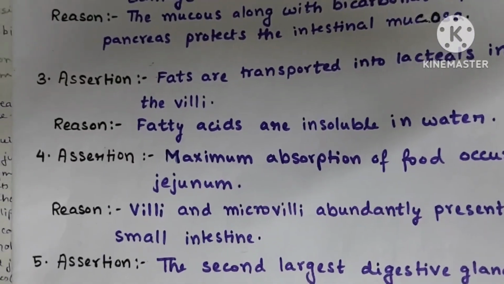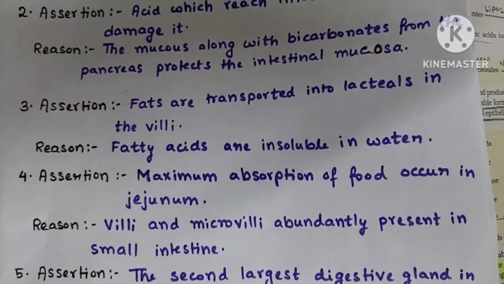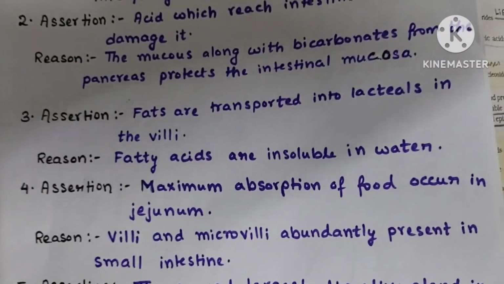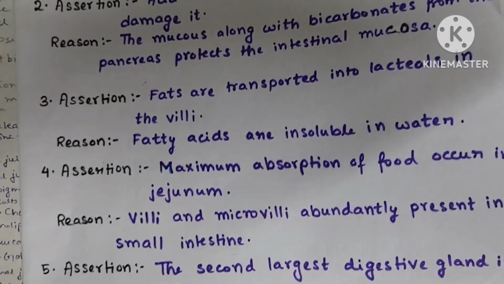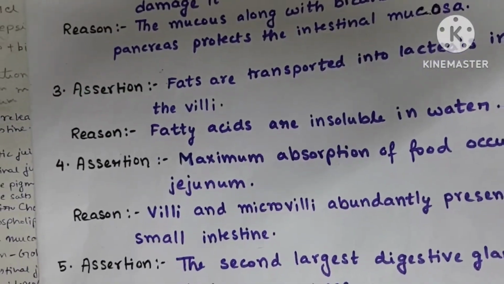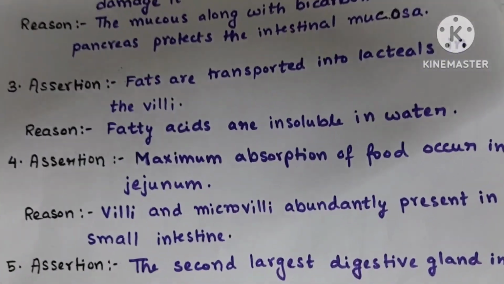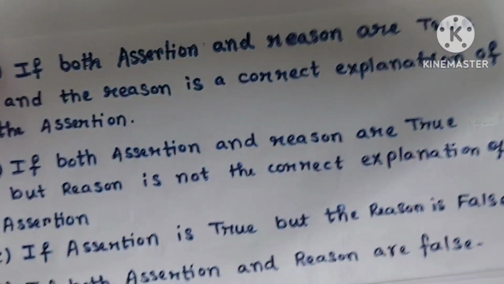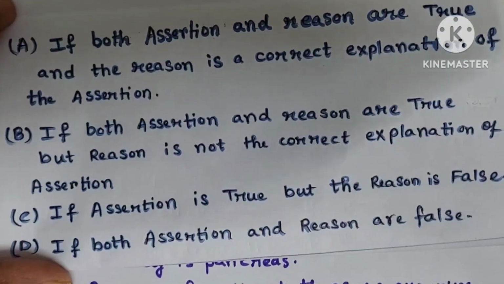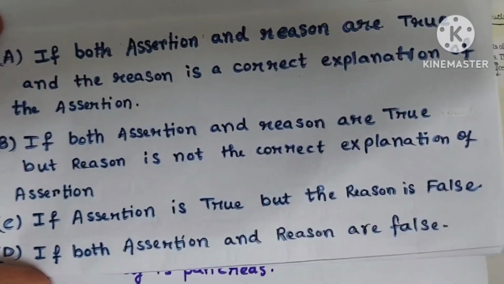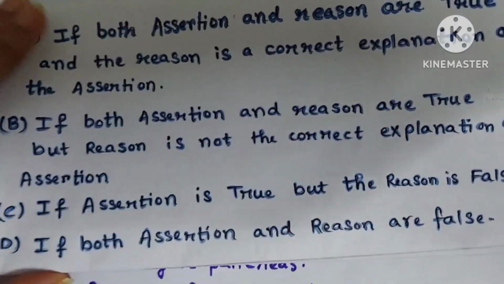But here the reason is not the correct explanation of assertion, because the actual reason fats are transported into lacteals in the villi is that the lacteals have larger diameter than normal blood vessels, therefore fats can easily pass through them. So here which option goes correctly with this question? Option B goes correctly with this question. Here both assertion and reason are true, but reason is not the correct explanation of assertion. So for question number 3, option B is correct.